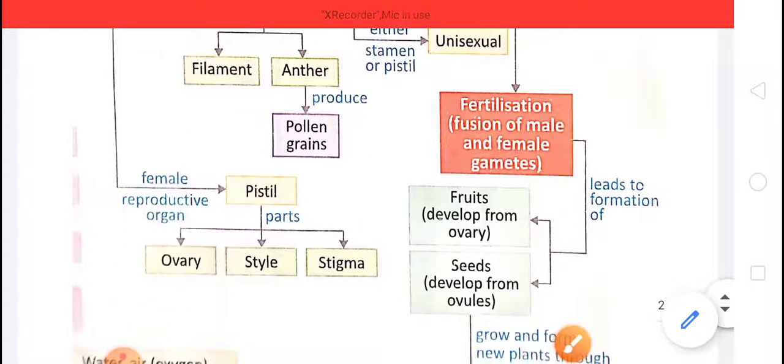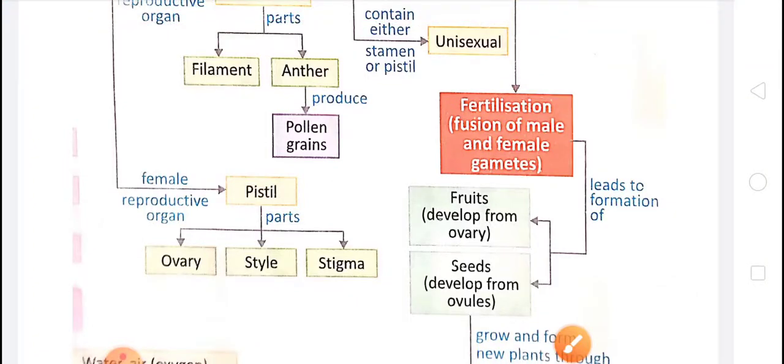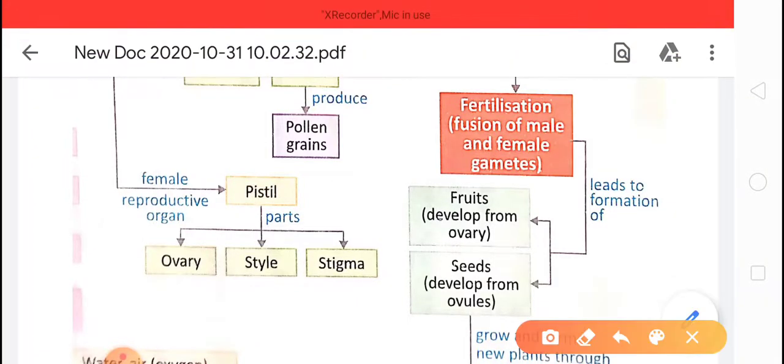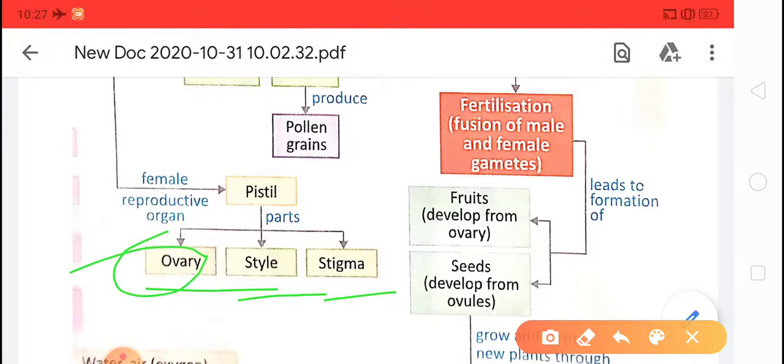Second, pistil, the female reproductive organ. It has three parts: number 1, stigma, number 2, style, and number 3, ovary. Stigma, style and ovary. Inside the ovary, ovules are found, and inside the ovule the female gametes are formed. So the male gametes are in the pollen grain and the female gametes in the ovule.